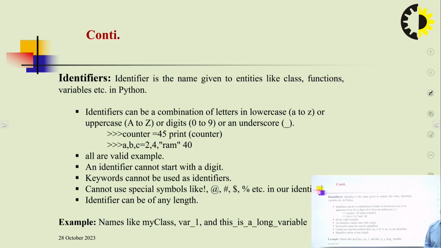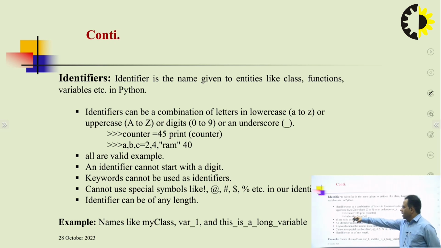The next terminology, in continuation, is identifiers. An identifier is the name given to entities like classes, functions and variables in Python, and these are the points about identifiers, how to create them. Identifiers can be a combination of lowercase letters a to z, uppercase letters A to Z, digits 0 to 9, or an underscore. Using all these combinations we can create identifiers for use in the program.